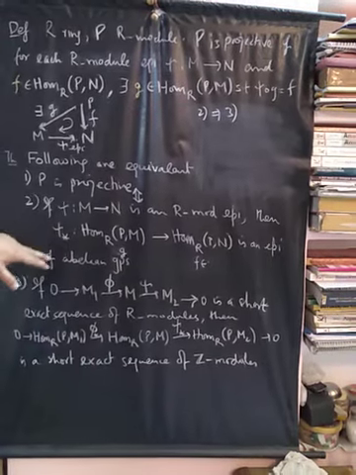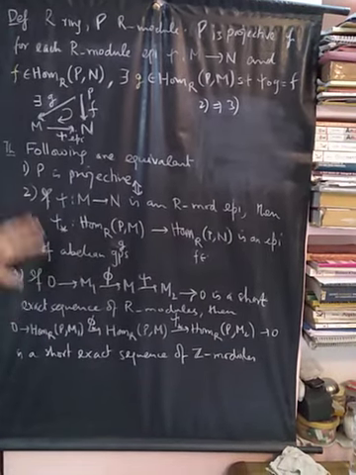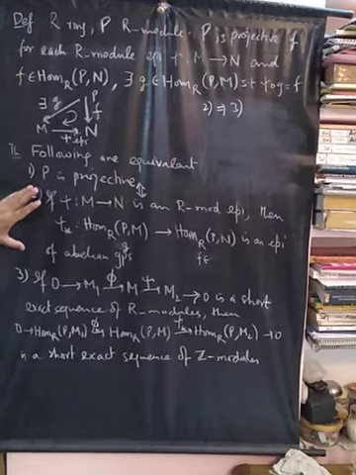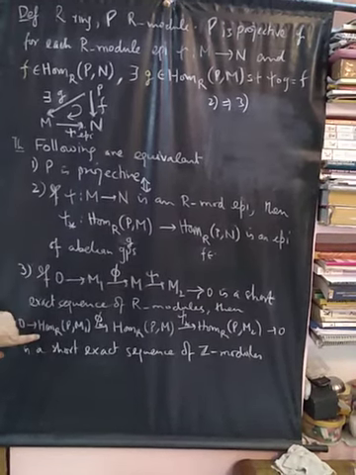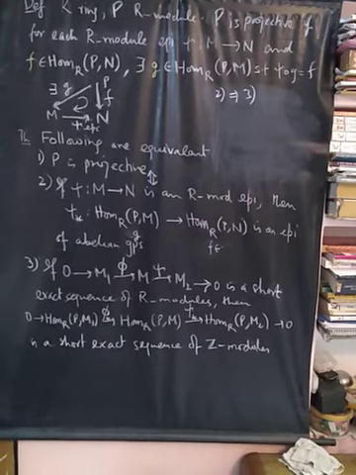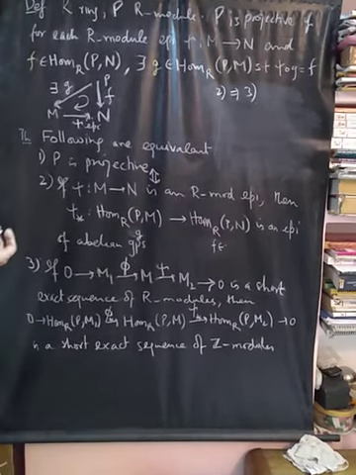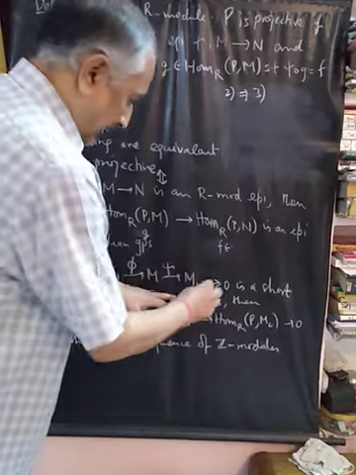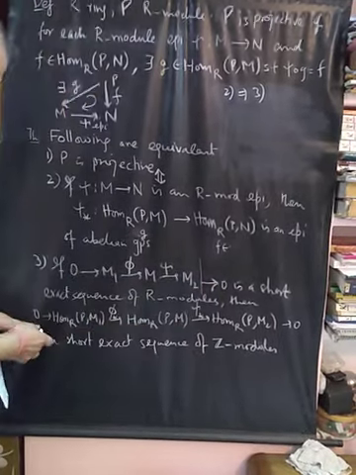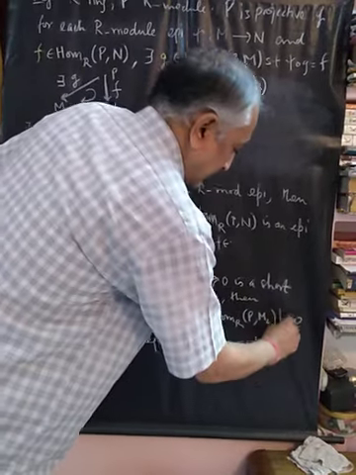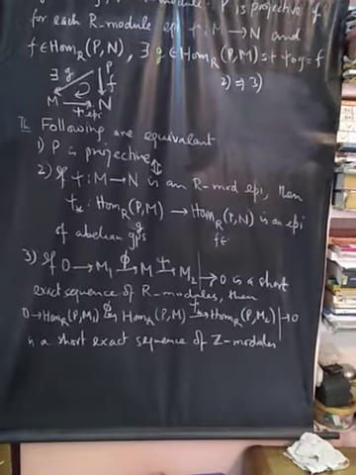Now we show the equivalence of statements 2 and 3. What is given to us? The statement 2. What we need to show is that given this short exact sequence, this Hom sequence is also short exact. Recall that we have shown that if this much is exact, this implies that this much is also exact.